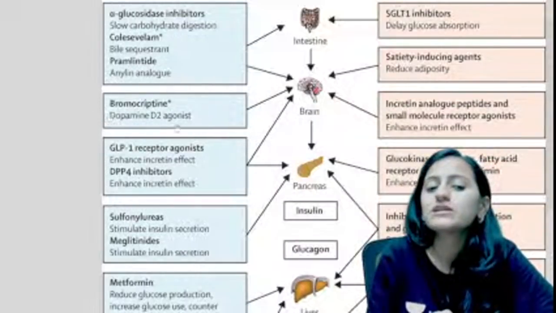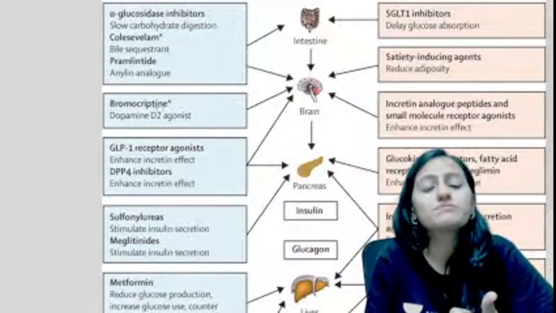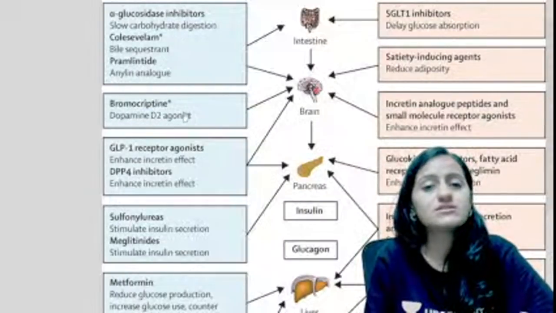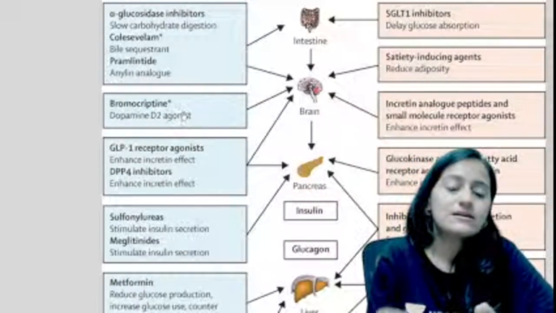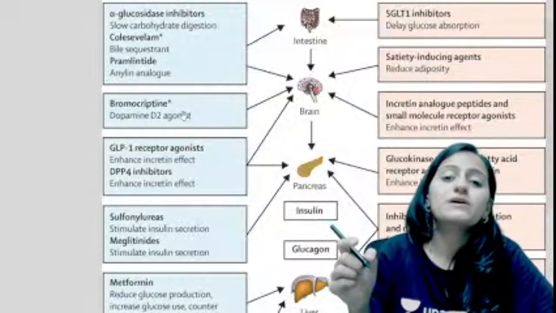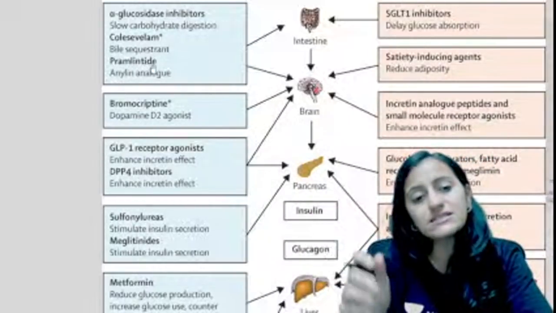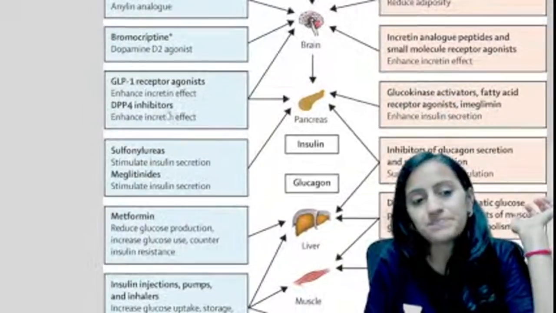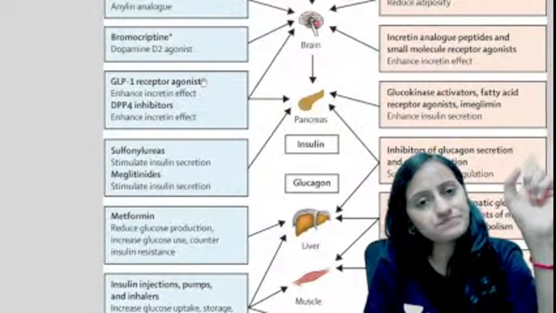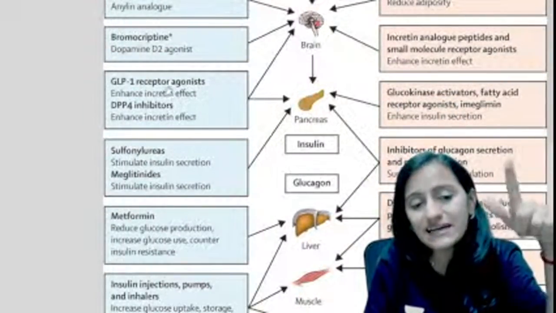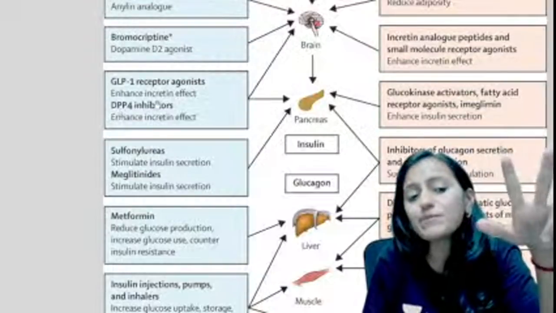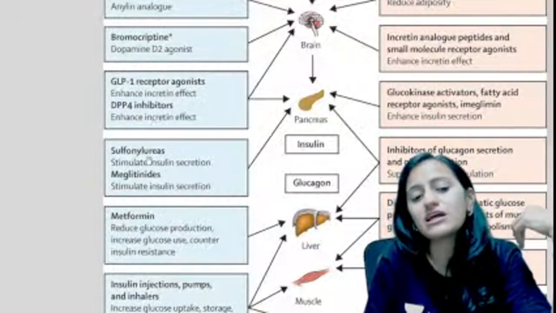Bromocriptine has also been used in diabetes. What is bromocriptine? Dopamine antagonist or agonist? It is an agonist. Why? Because it is used in your hyperprolactinemia, galactorrhea, right? Dopamine inhibits prolactin, so this is a dopamine agonist. GLP-1 agonist, your incretins, increasing your insulin. DPP-4 inhibitors, inhibiting your GLP metabolism.